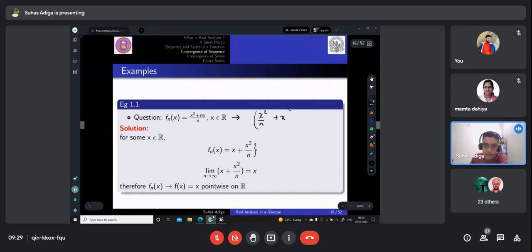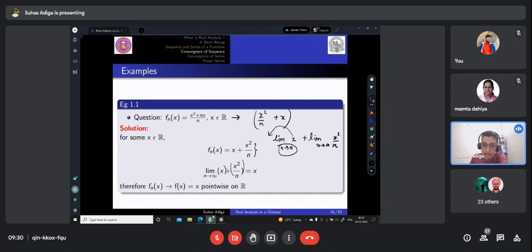So we can apply the limit when n tends to infinity, right? So this will be limit n tends to infinity of (x square plus nx) by n, which is x square by n plus x. So clearly you can separate out the terms of the limit. Because n is tending to infinity, we can consider x to be constant and it comes out.